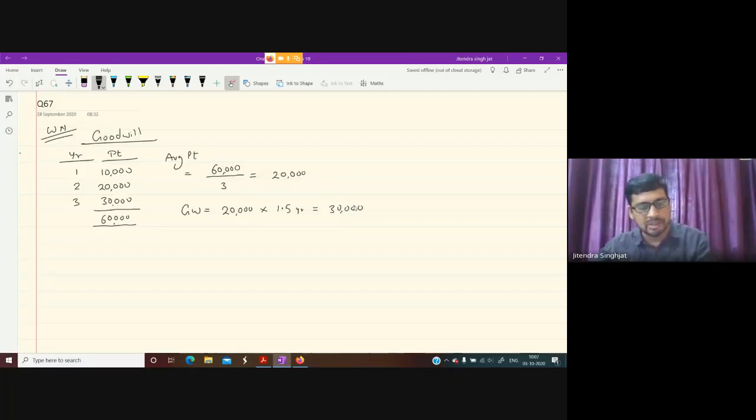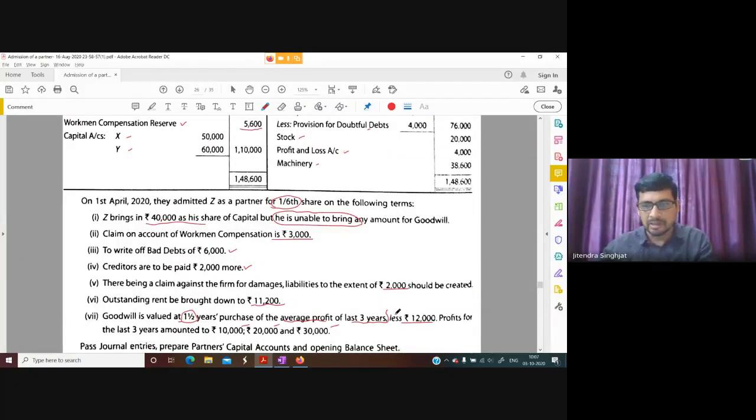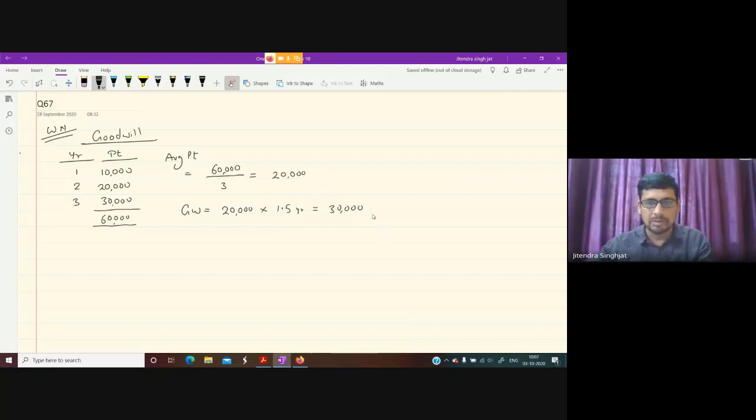And here it is mentioned after it, you can see here it is written less 12,000, whatever comes. So that's why we will subtract here minus 12,000. What we get? 18,000. So what is this 18,000? 18,000 is the goodwill of firm.